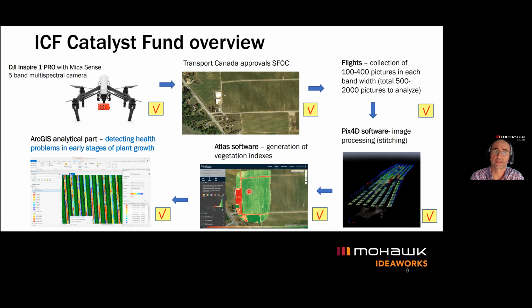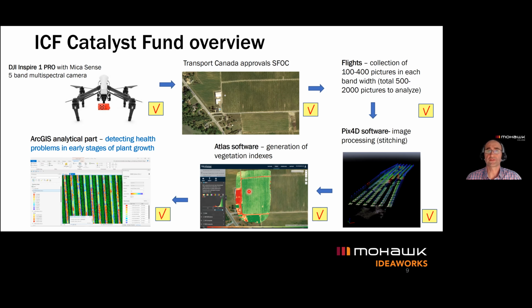Therefore we had to move into the ArcGIS software, ArcGIS Pro, to use analytical tools and functions in order to extract only the grape plants for our analysis, trying to get information about chlorophyll concentration and the growth conditions of these plants.